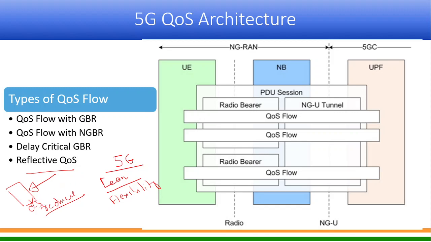If the network and device support it, they can use the same QoS which was applied in the downlink. So there will not be a need for the network to convey all those QoS rules to the device every time it wants to access a particular service. So it is to make the system lean and also make the system a bit flexible.